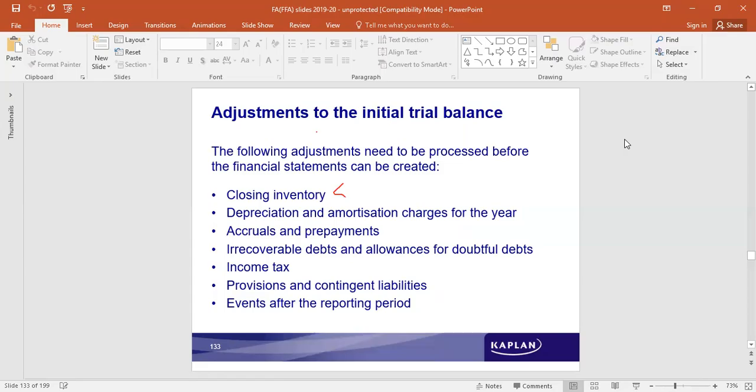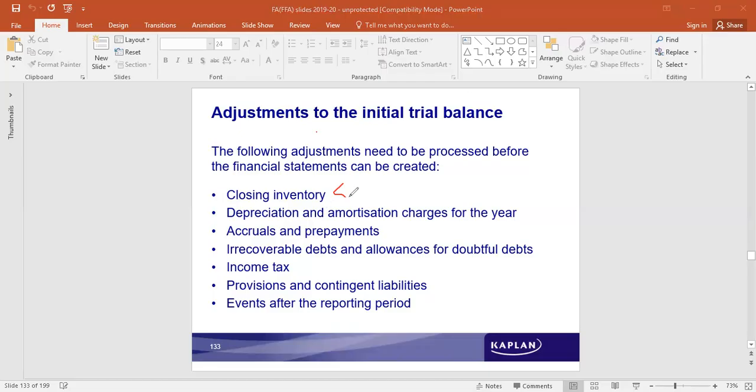A list of some of the items is given. They did not pass through the journal entries and ledger accounts, so they have to be treated directly in the final statements. One such item is closing inventory. Closing inventory will appear in the trading account as part of cost of goods sold.